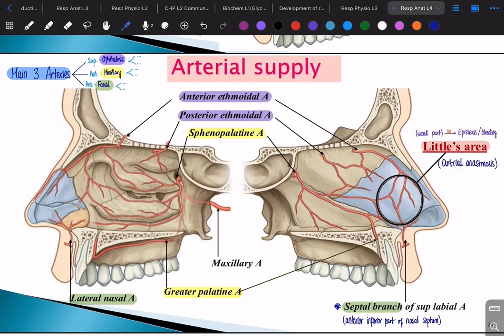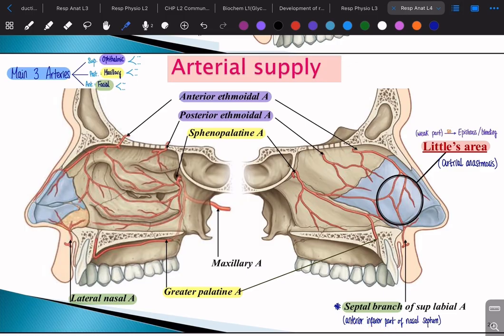What is Little's area? Little's area is basically a gathering of all the arteries in one place. The meeting point for all the arteries, where all arteries branch out and meet, is known as Little's area. And this area is caused by the septal branch, which is coming from the facial artery. So this is the septal branch. It's very small, it's anterior, it's in the middle, so it's the anterior inferior part of the nasal septum.